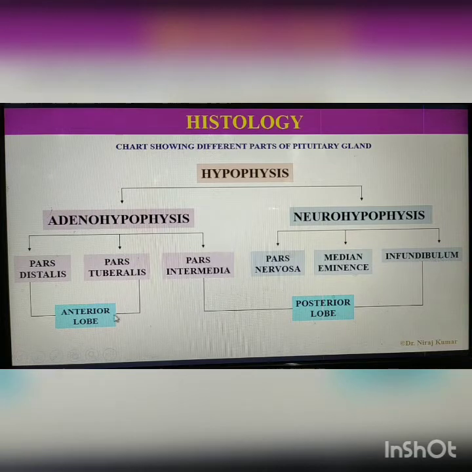On the other hand, anterior lobe includes pars distalis and pars tuberalis, while posterior lobe of pituitary includes pars intermedia, pars nervosa, median eminence, and infundibulum. These two parts, median eminence and infundibulum, do not secrete any hormones.